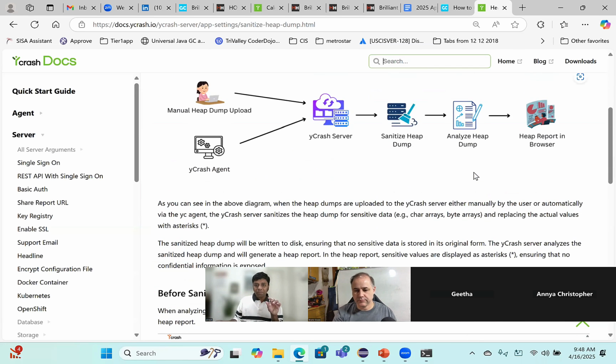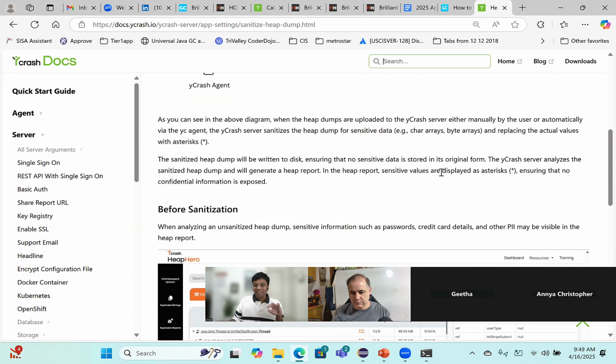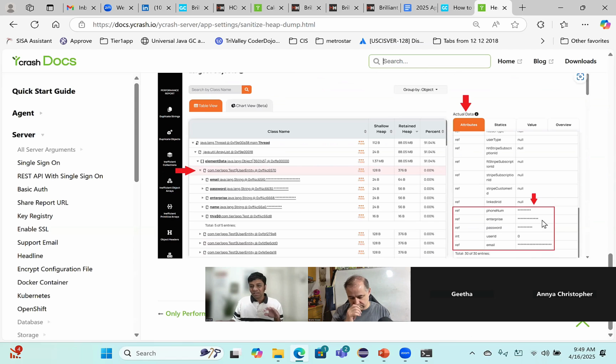But we have a capability to sanitize the heap dump. We evict, we delete, maybe we garbage collect all the sensitive information so that it gets masked like this. All the sensitive information will be removed from the raw heap dump. So any of your developers looking into that will not have access to it. They'll have no visibility. So downloading locally and running is a more secure way to do the analysis.